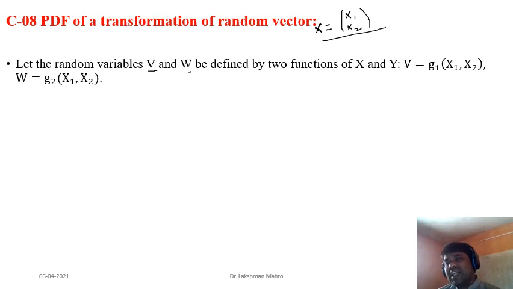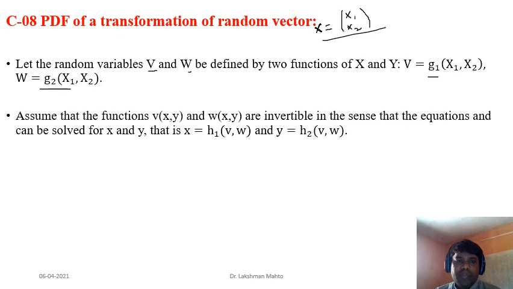That means v is a function of x1 and x2. That function we are calling g1, and w is also a function of x1 and x2. That function we are calling g2. So we are transforming x1, x2 to v and w. Assume that these are random variables, and the corresponding values are also associated, so for each xy we can see the relation between the values of random variables v and w.